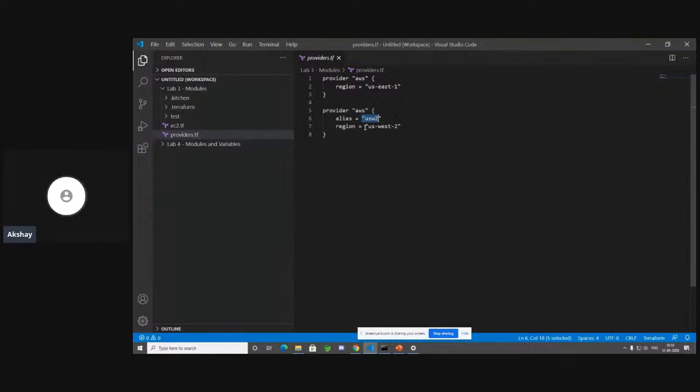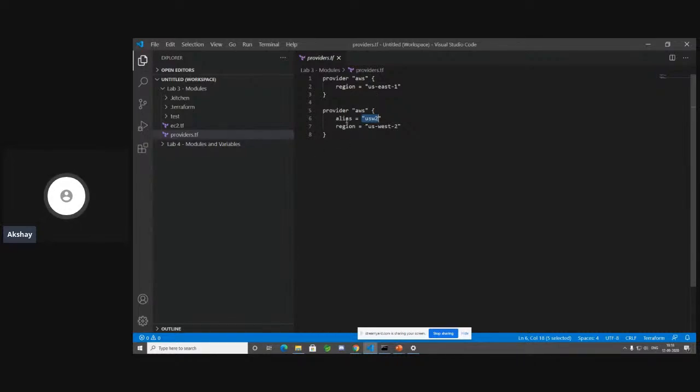The reason why I use the provider alias over here is for you guys to understand that I can create infrastructure in 2 different regions just by using alias. How amazing is that? Does CloudFormation have this? Hell no. CloudFormation does not have it. That's the reason why Terraform is excellent. You would love working with Terraform on a daily basis.